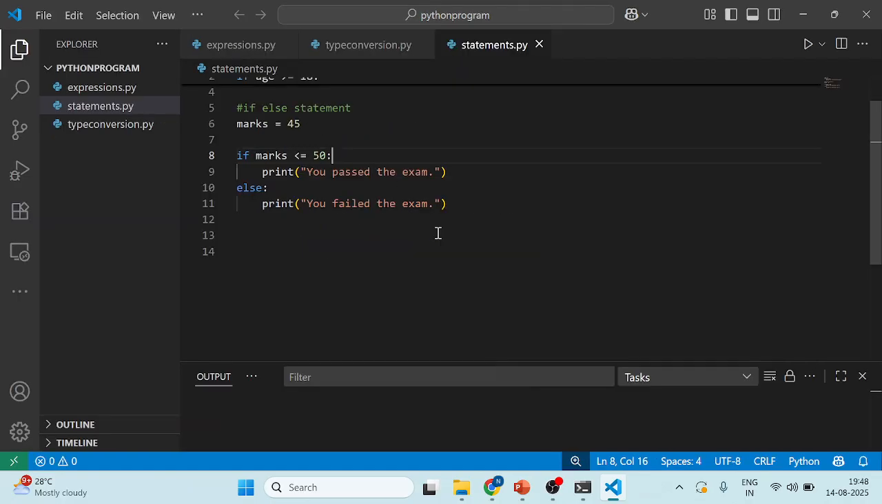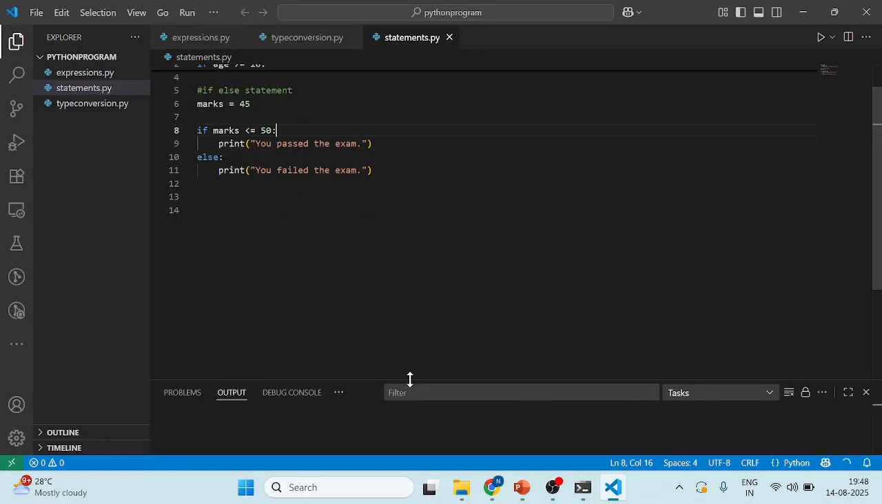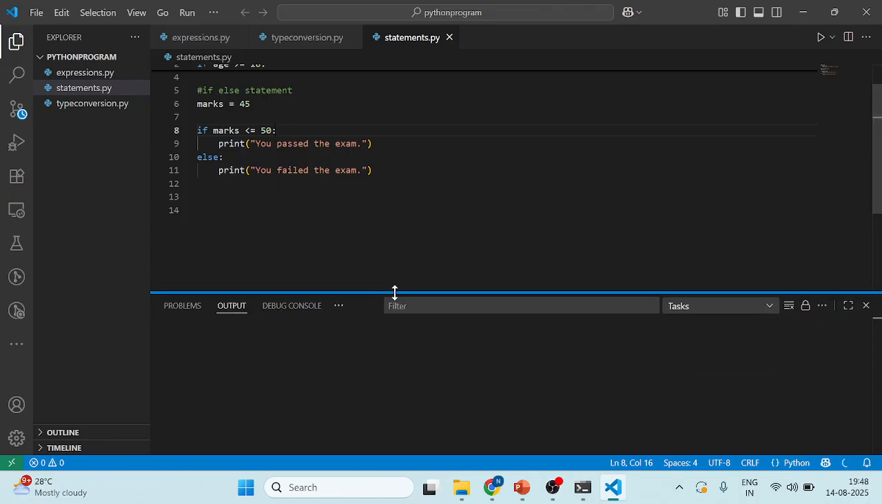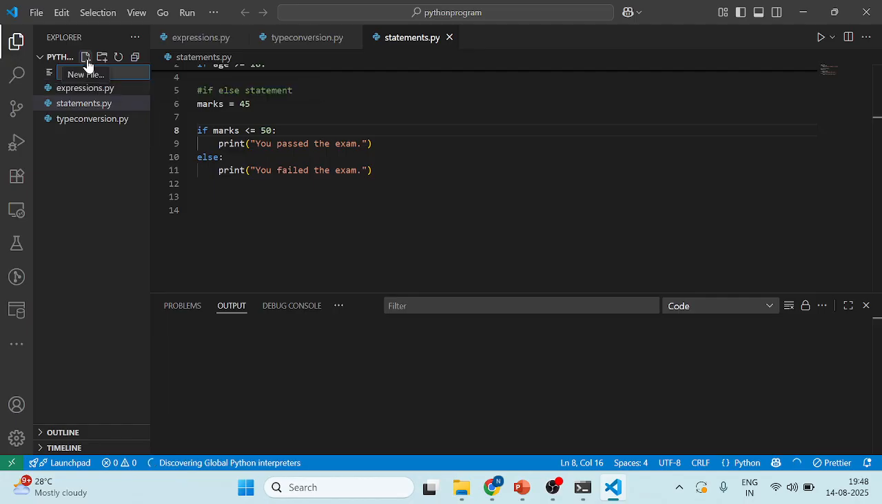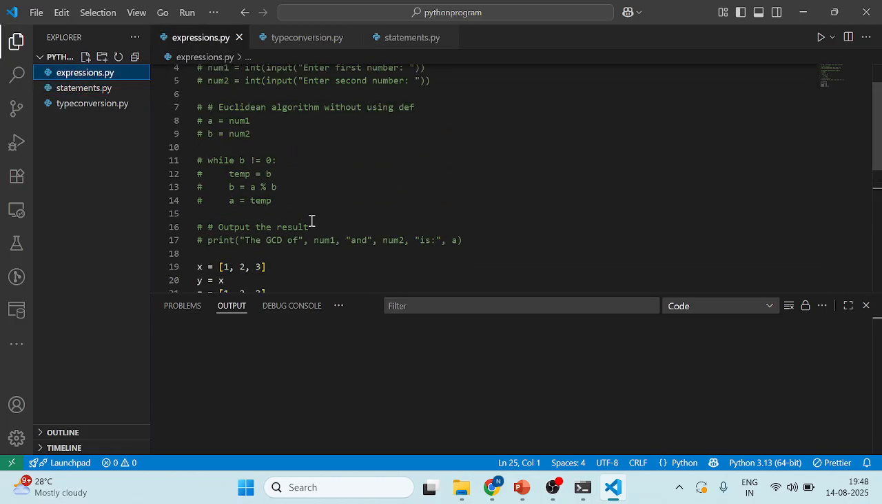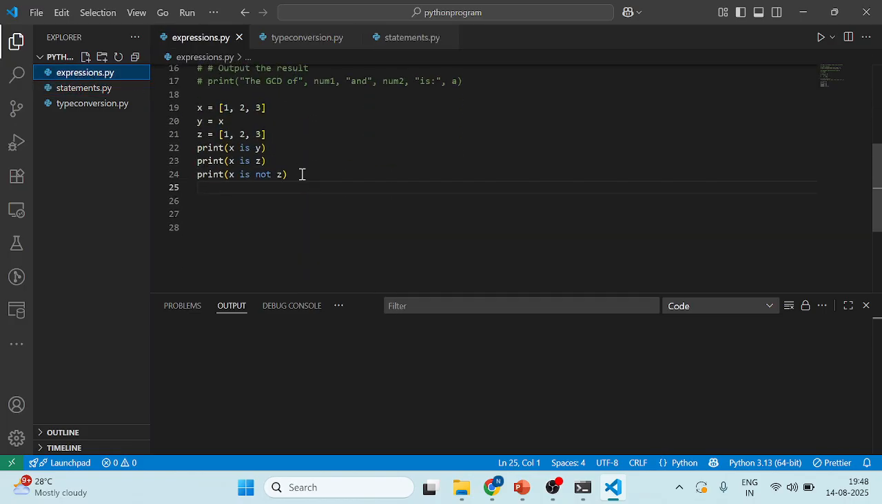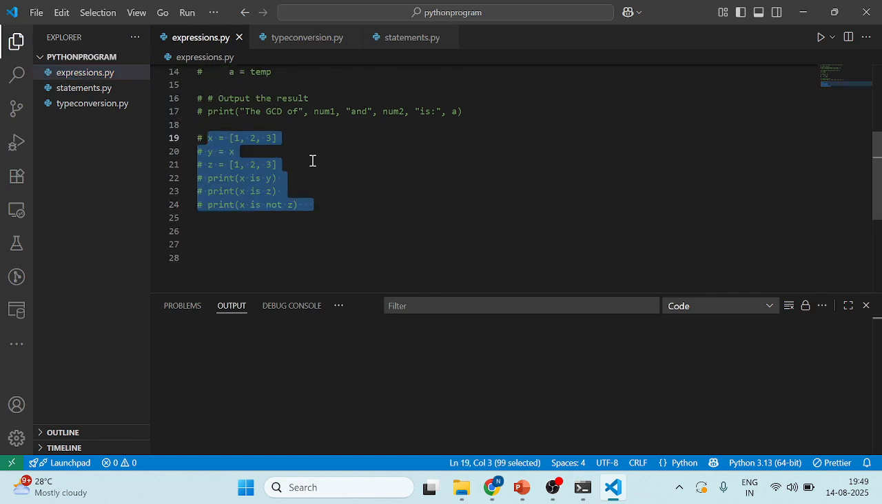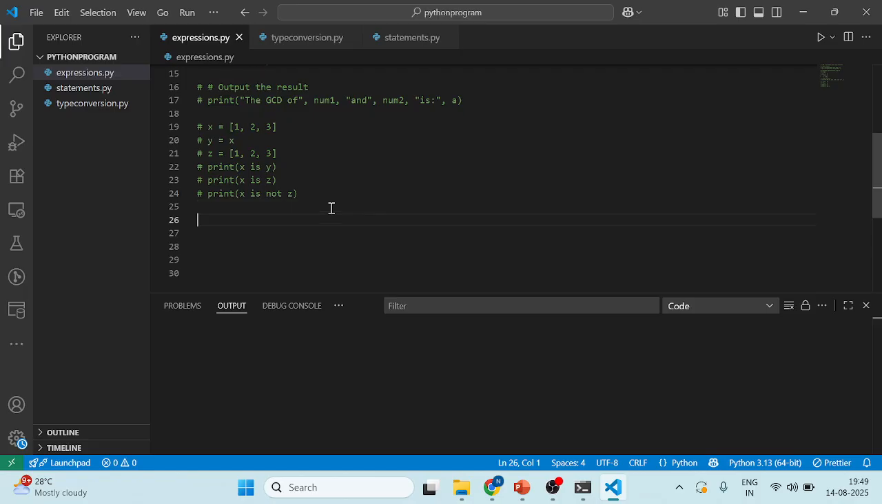Is my screen visible, right? I'm going to execute one program here. I am keeping the file name as expressions. Okay, expressions is already there as the file name, so I'm going to open this expressions file. I will take a single comment here, that will be the membership operator. Okay, membership expression, not an operator, this will be an expression.